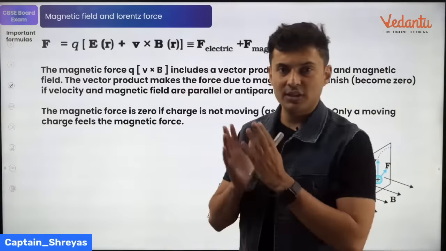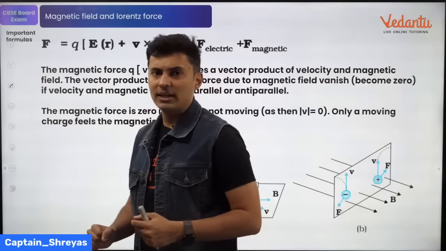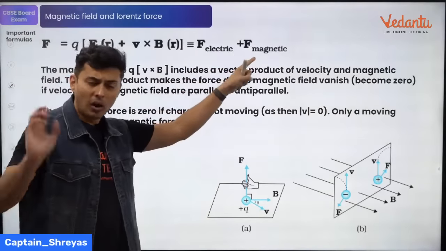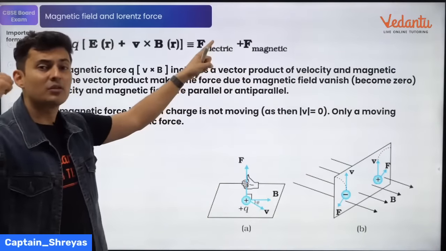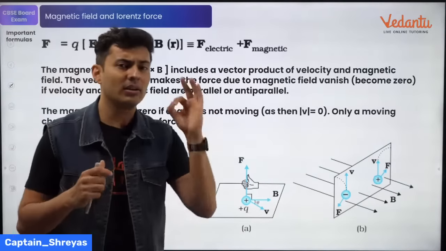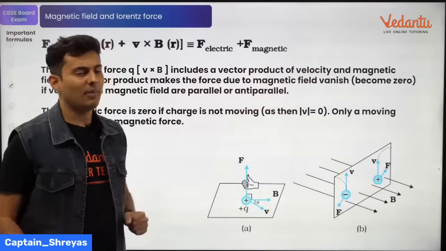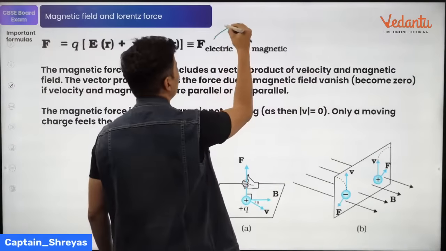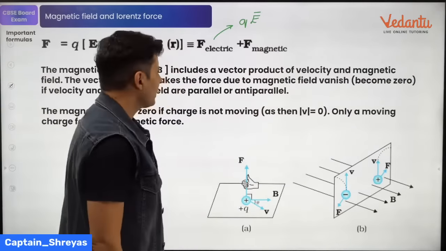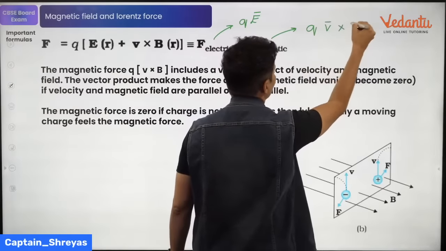Now, in magnetism, the first important concept that comes is whenever you take a charge and throw it inside a magnetic field, then it experiences a force due to the magnetic field. Also, a charged particle can experience force due to electric field if it is present. So the total force acting on a charged particle can be because of both electric as well as magnetic field. Due to electric field, the force will be just Q into E. Whereas because of magnetic field, the force is Q into velocity into B.